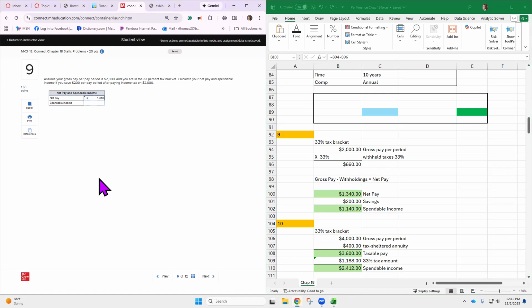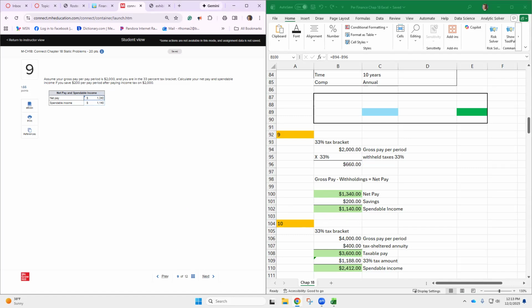But if you are real serious about saving the $200 per pay period, you'll subtract that from your net pay, and then you'll get your spendable income. So the spendable income takes into consideration how much you're trying to save.